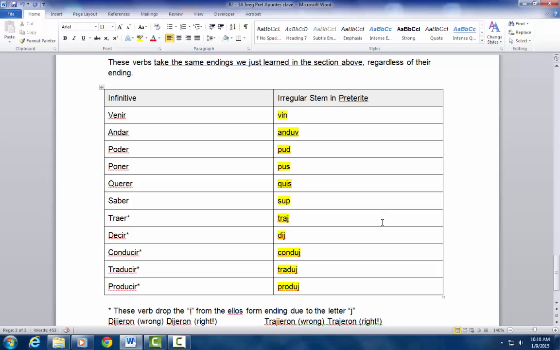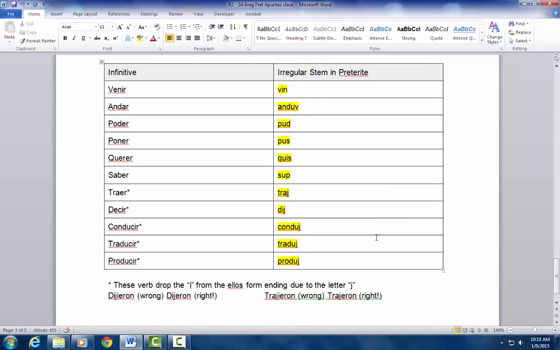Now, why do these all have asterisks? Well, these verbs drop the i from the ellos form ending due to the letter j. So dijieron is wrong, but dijeron is right. Trajieron is wrong. Trajeron is right. So maybe we could circle these, or I'm going to put them in red, but just make sure you understand that that is the correct conjugation for all the verbs in the ellos form that end in a j irregular stem.